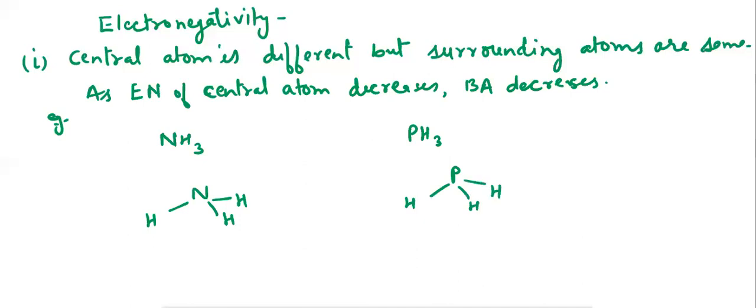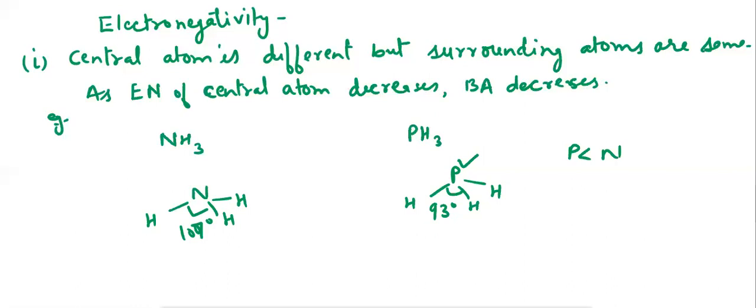As we know, electronegativity of phosphorus is less than the nitrogen. This is because the angle between H-P-H bond is observed 93 degree and angle between H-N-H bond is 107 degree. So as the electronegativity of central atom decreases, bond angle of the molecule decreases.